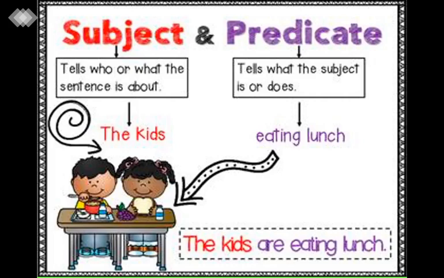If I wanted, from "eating" I could have taken it as the predicate. But no, "are" is a helping verb, and a helping verb always supports the main verb. So that is the reason we take "are eating lunch" in the predicate. A helping verb always comes in the predicate.